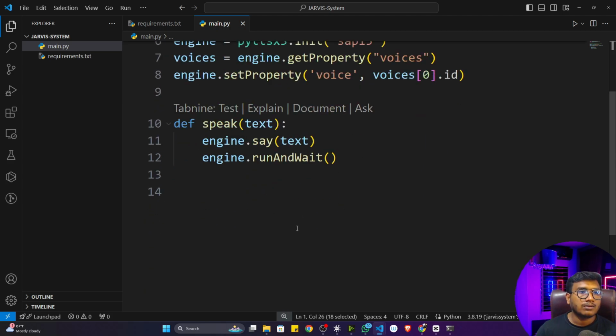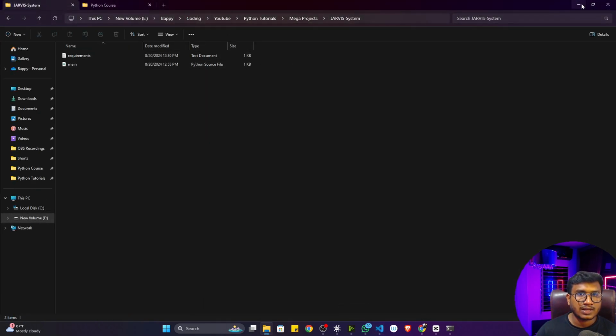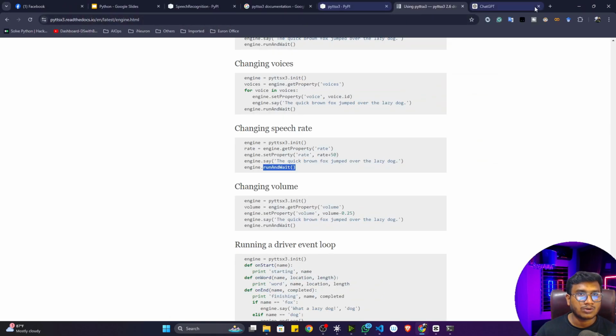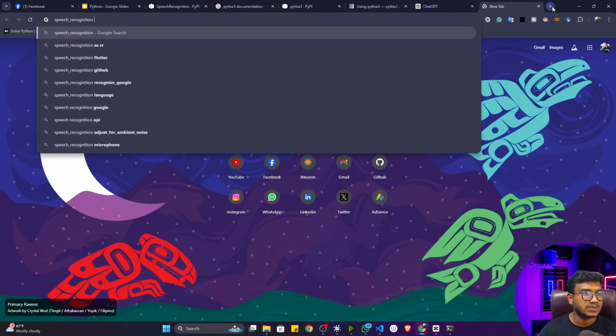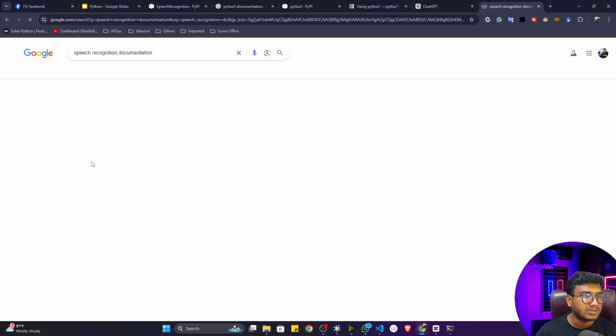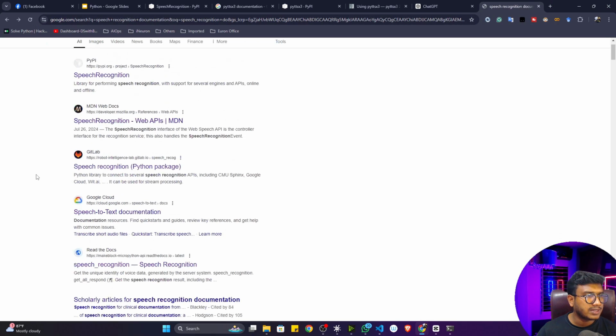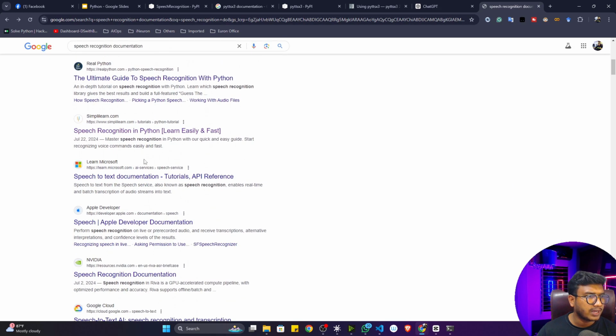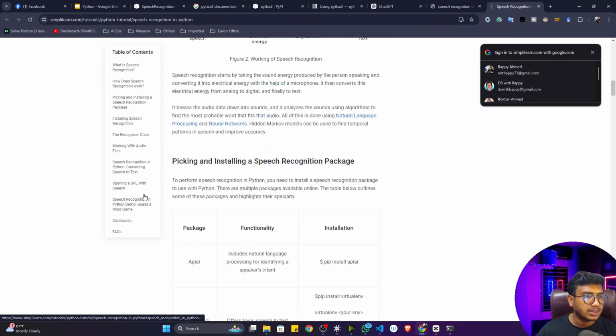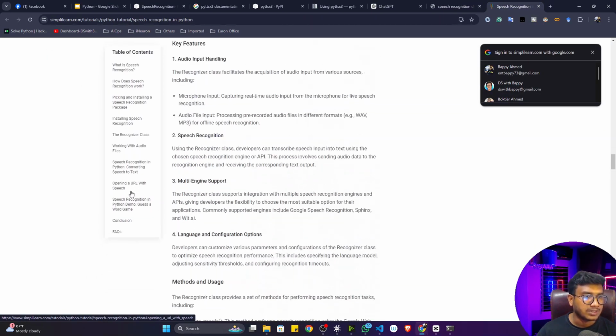Now again, if you want to use this speech recognition library, how to use it? You can go to the speech recognition documentation and see how we can use it. If you search on Google, you will see different documentation. You can open any of them. Let's say I'll open this one, and here I will see the code snippet I can use.